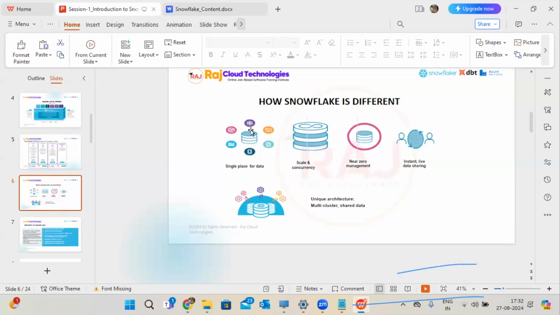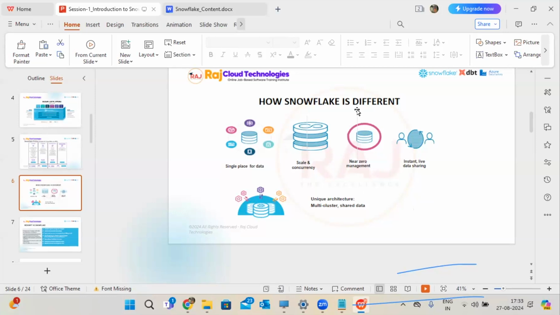The main differences, a few important key points are involved here. One is a single place for data. Why I'm saying single place: if you want to share the data, get the data, download, or develop the transformations, whatever it may be, you can do everything in a single place, because in one place data is stored. On top of that, we are using the warehouse to run the process. So single place for data, and scale and concurrency is there.